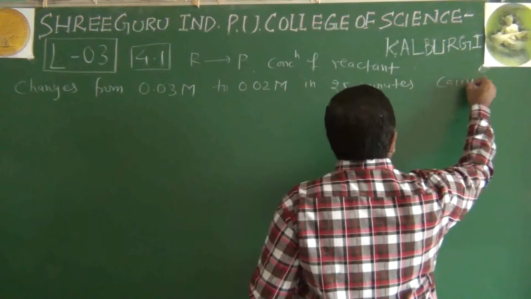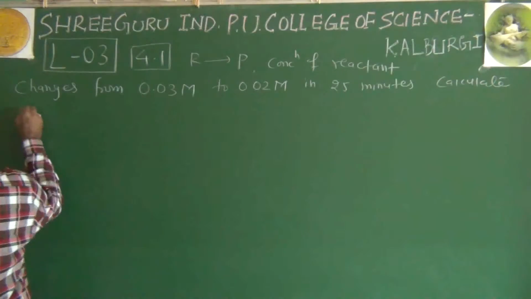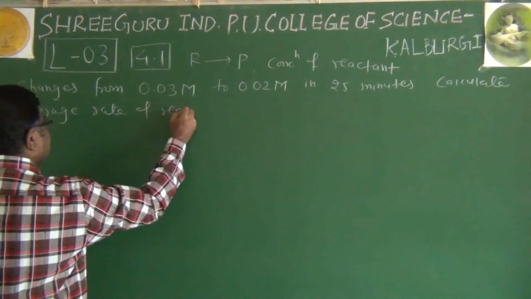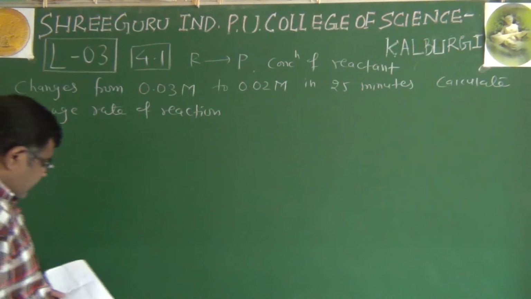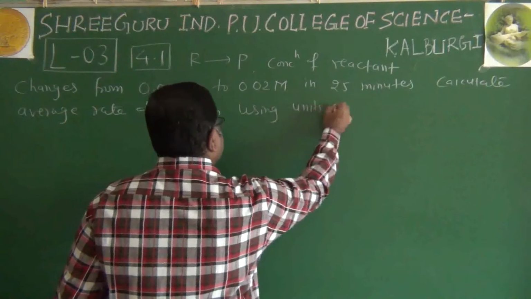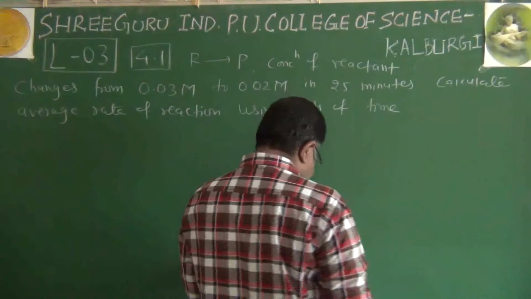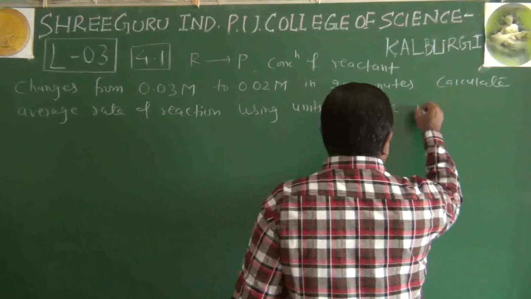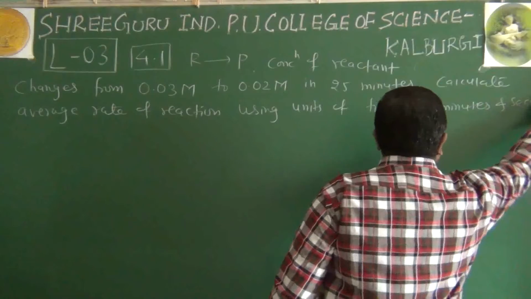Calculate average rate of reaction using units of time in minutes and seconds.